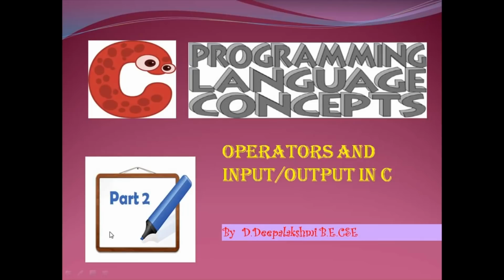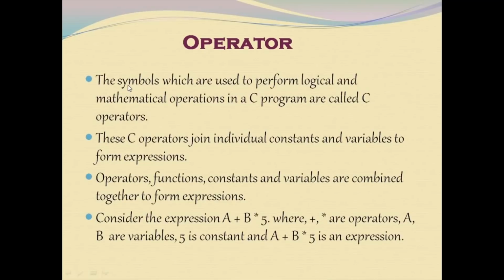Hi guys, this is my C programming language concept video. In this video we are going to learn about operators and input and output in C. Moving on to the first line. Operators are the symbols which are used to perform logical and mathematical operations in a C program. Operators join individual constants and variables to form expressions. Operators, functions, constants and variables are combined together to form an expression.